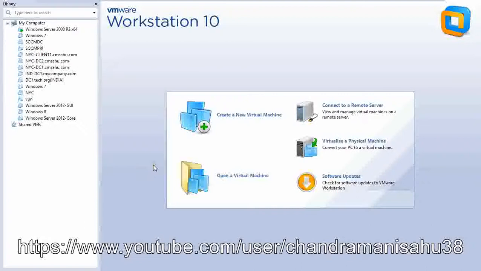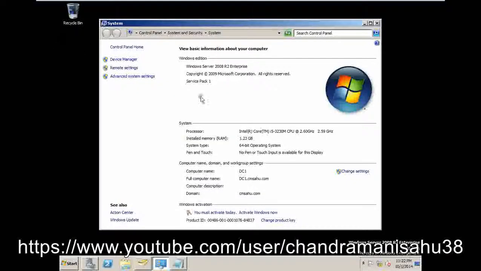This is VMware Workstation 10 and I have installed one virtual machine, Windows Server 2008 R2 64-bit, right? My system name is DC1 and the domain is cmsahu.com, right? So this is Windows Server 2008 R2 Enterprise.